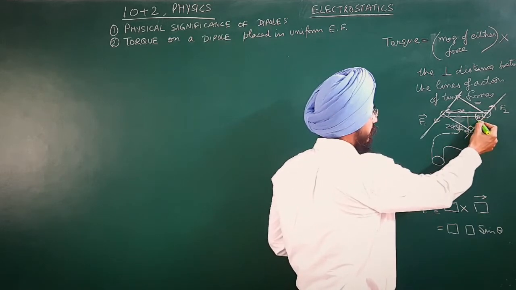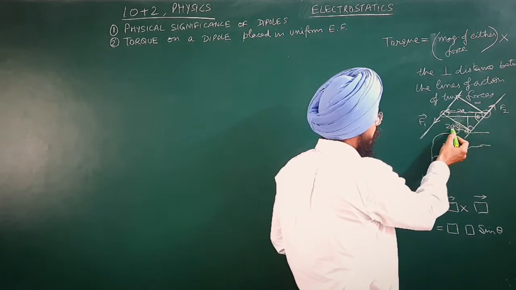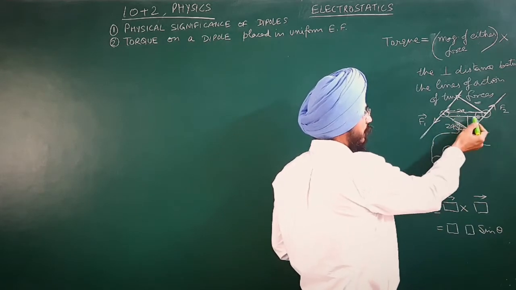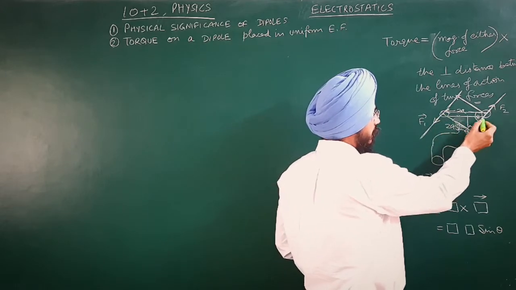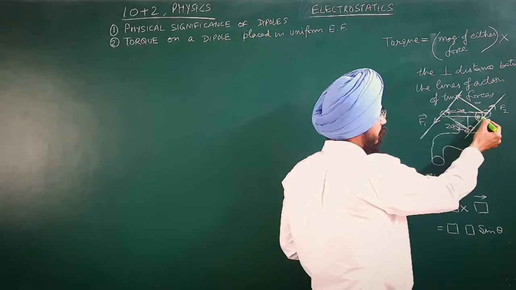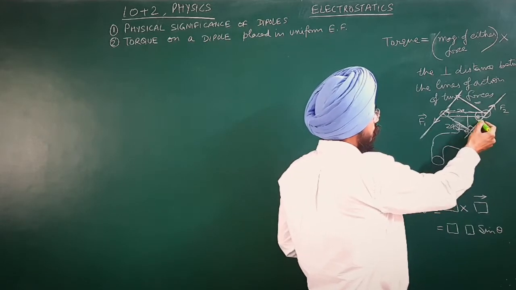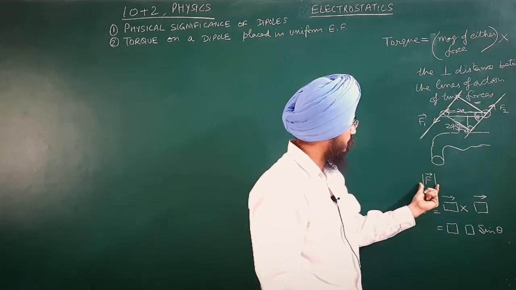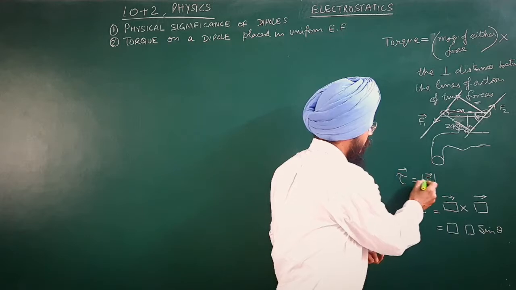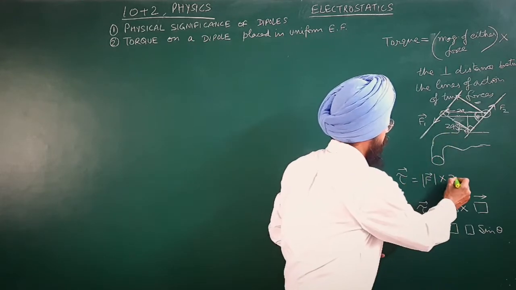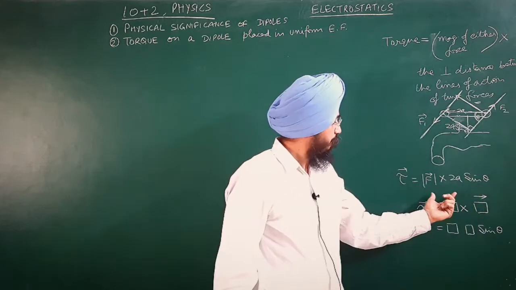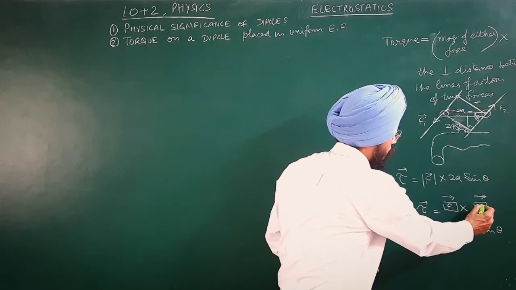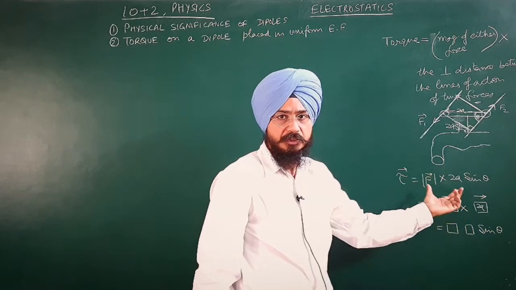So take an angle theta here, and this side will be 2a sine theta, because this is the side which is far away from the angle, or in front of the angle. So this component is sine theta and this component will be cos theta, because this is the adjoining side of theta. So what we are going to do is put the values in the formula. Magnitude of either force, which is F, so tau will be F into the perpendicular distance, 2a sine theta. You will get the cross product of two quantities, meaning F into 2a in this very situation.